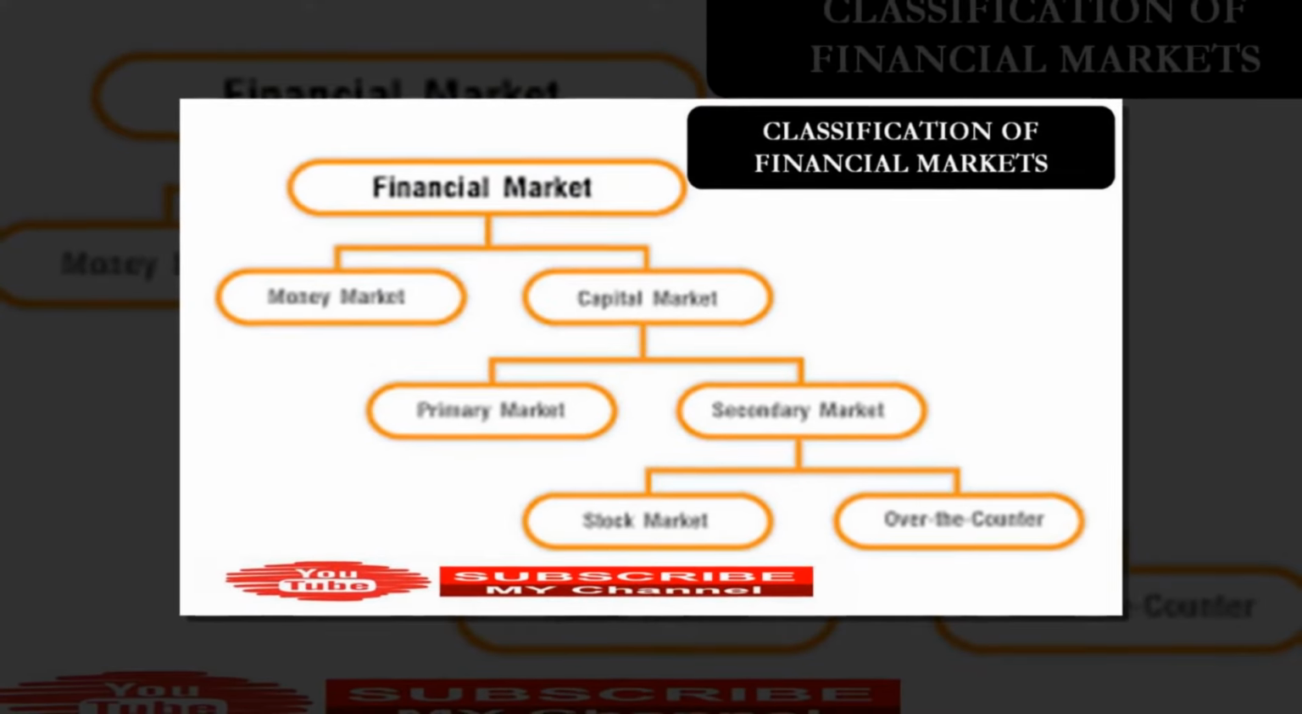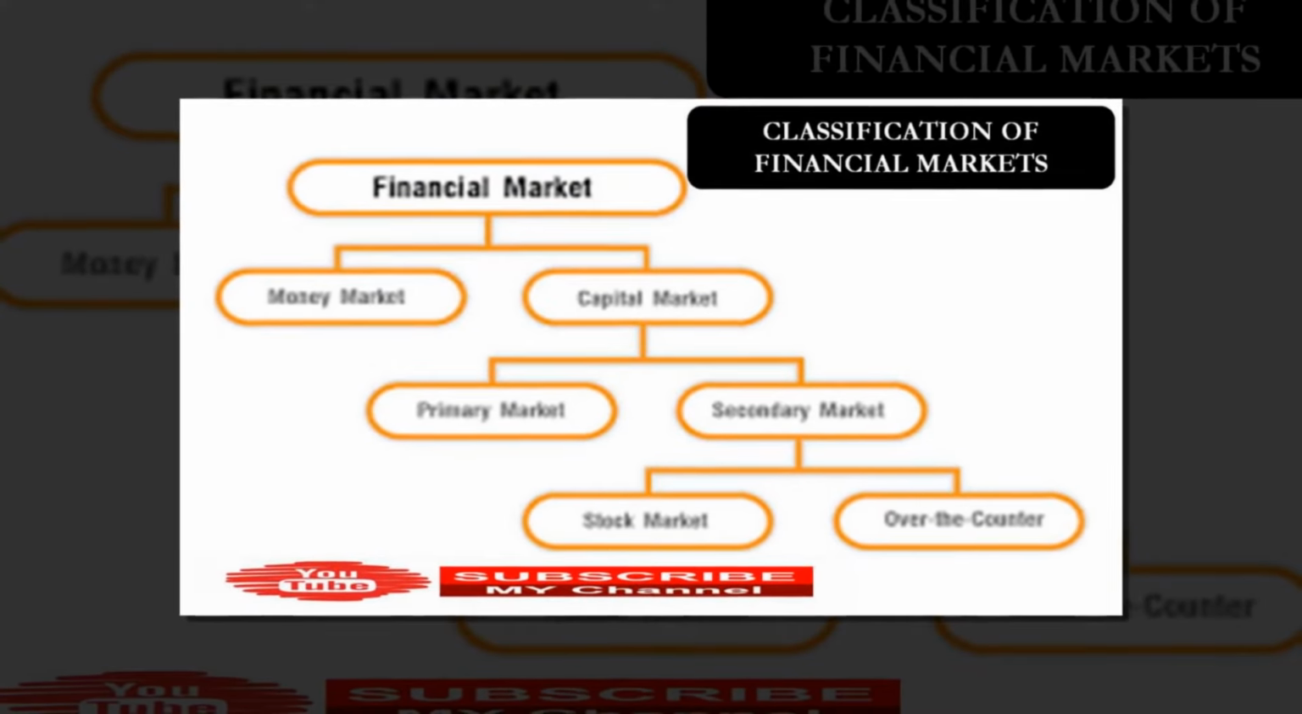Okay. Here, the first classification is money market and the second one is capital market. And the interesting thing is that this classification is based on security types and the maturity of the asset. That is very important.